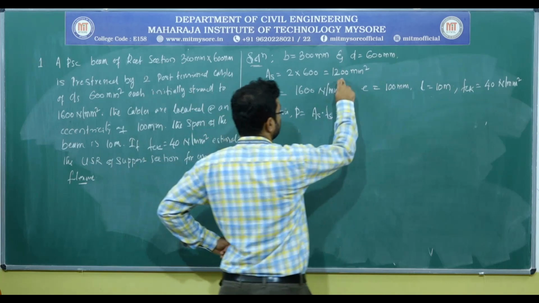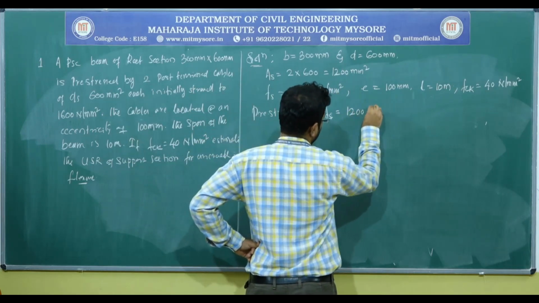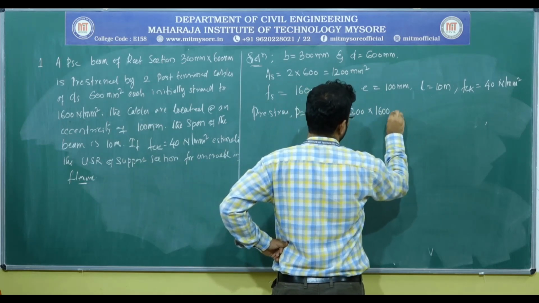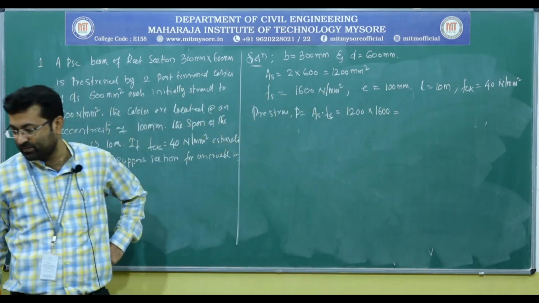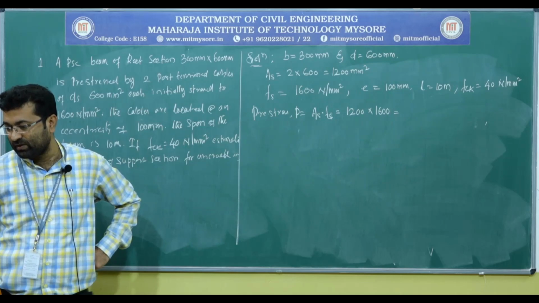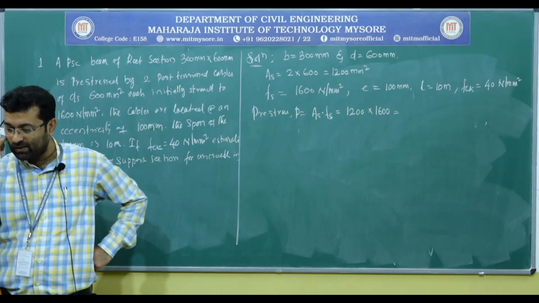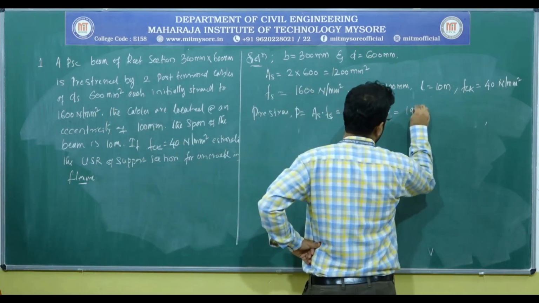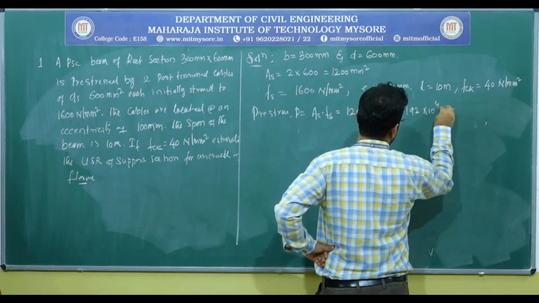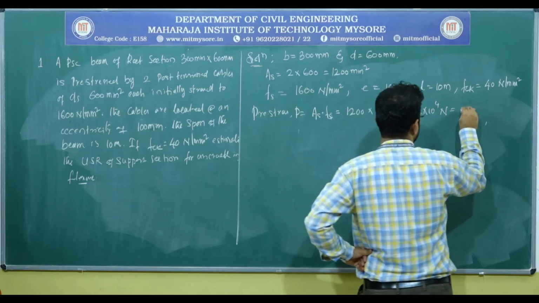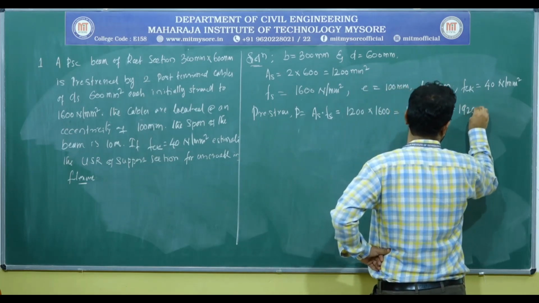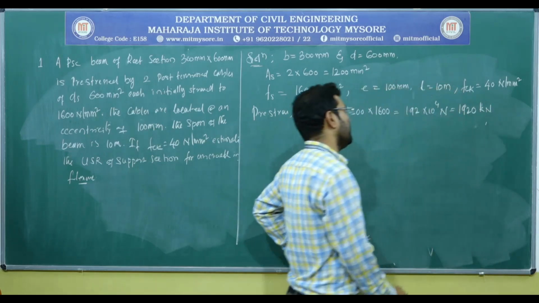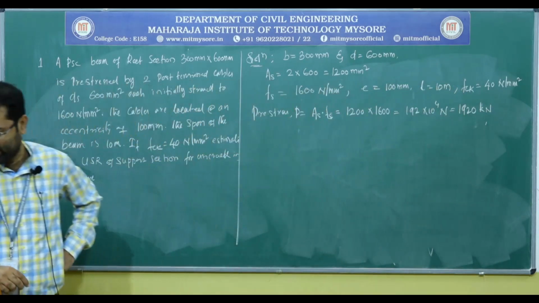As, area of steel, is 1200, into the stress in the steel, 1600. This gives me a value of 192 into 10 to the power 4 newtons, or I can say 1920 kilonewtons.